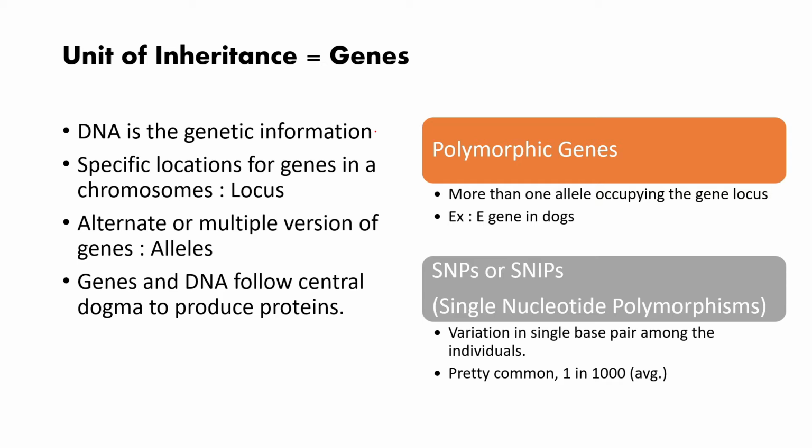These locations are also called locus, or loci in plural, and there are multiple versions of these genes on the same locus. These are called alleles. The multiple versions of genes are called alleles. Now genes and DNA follow the central dogma, where the processes of replication, transcription and translation enable the production of proteins to function in a certain scenario, which results in the phenotypic structure of the organisms. So these genes actually produce proteins which, in combination, work around structural coherence and produce phenotypes.